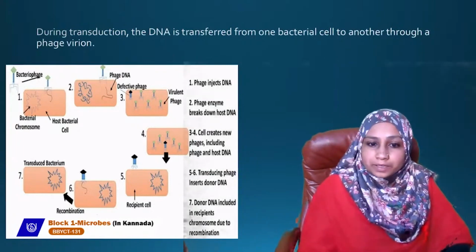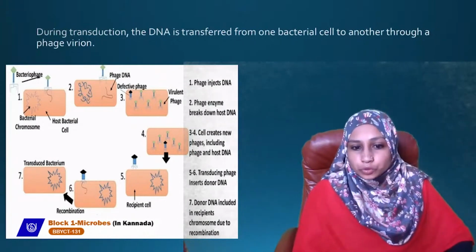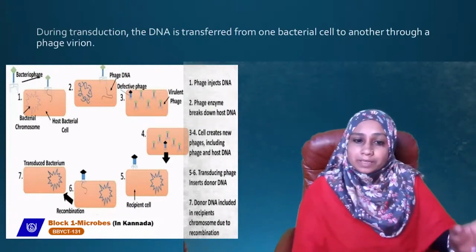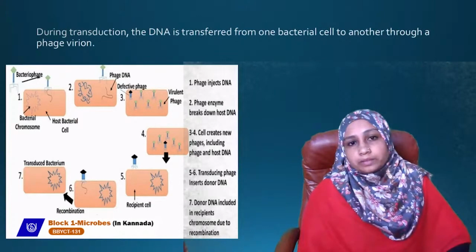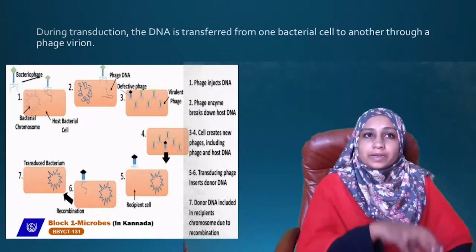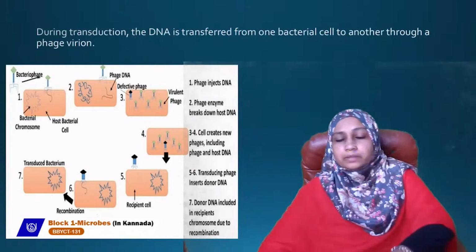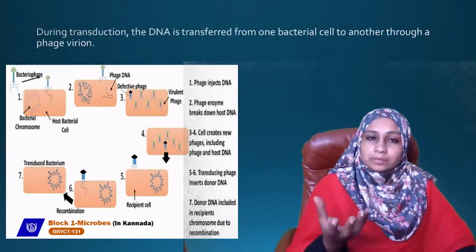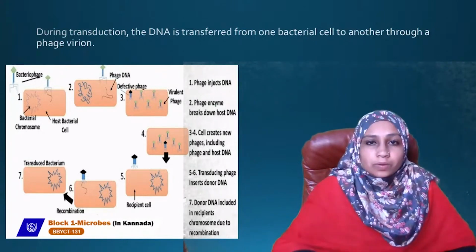The donor DNA gets included into the recipient chromosome through recombination. Then we say the bacterium is transduced because it now has a part of the donor DNA.